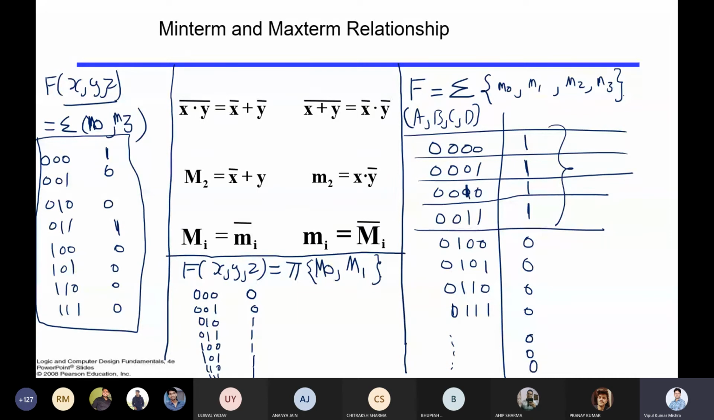Any doubt till this point? Anyone? Guys, any doubt till this point? Sir, is this truth table of the min term? No, the truth table is for the function. So once you say this is the max term, it means only these places have 0.